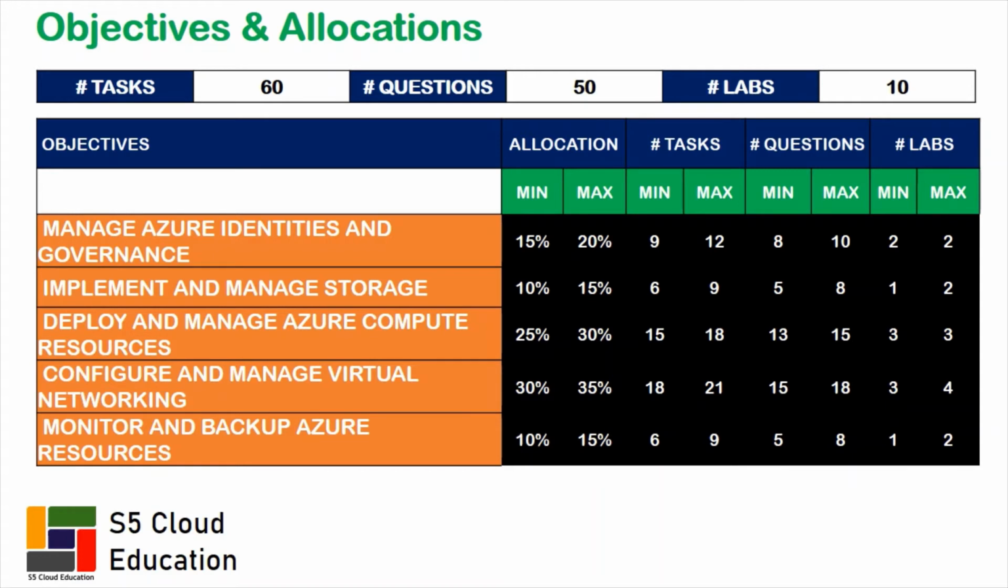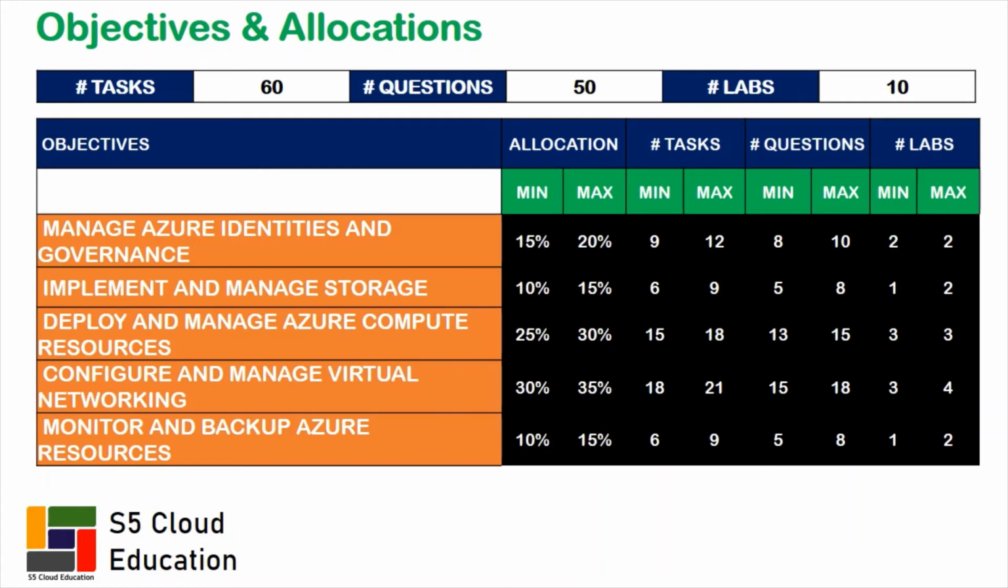Let us look at objectives and their allocations. From the previous video on what is Azure Associate Level Certification, we understand that the number of tasks for an Associate Level exam could be around 60, the number of questions could be around 50, and the number of labs could be around 10. Let us look at the exam objectives and their breakdown of questions and labs.